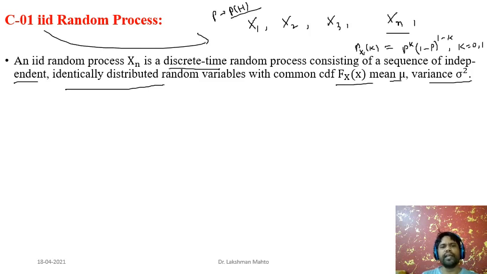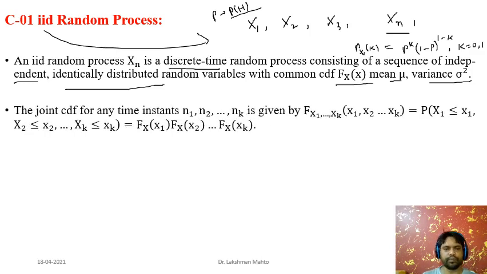Here, remember that time is discrete in nature. Here, x1 may be a continuous random variable or a discrete random variable. The time index is what is discrete in nature. So that's why we are talking about a discrete time random process.